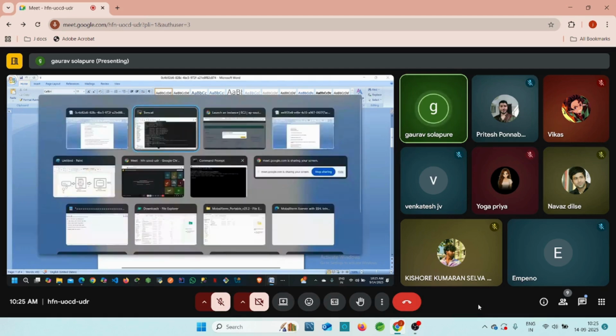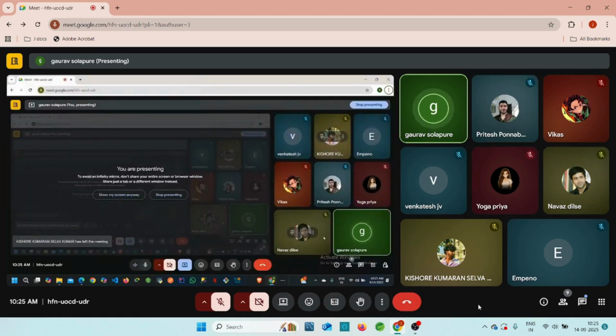I hope everyone understood. If you have any doubt, then you can ping me on the WhatsApp group, and we'll try to resolve it by the next session as well. So you need the AWS cloud account. This is very important, so you can create the AWS cloud account. I'll share the link. Accordingly, you can create the AWS cloud account, guys.